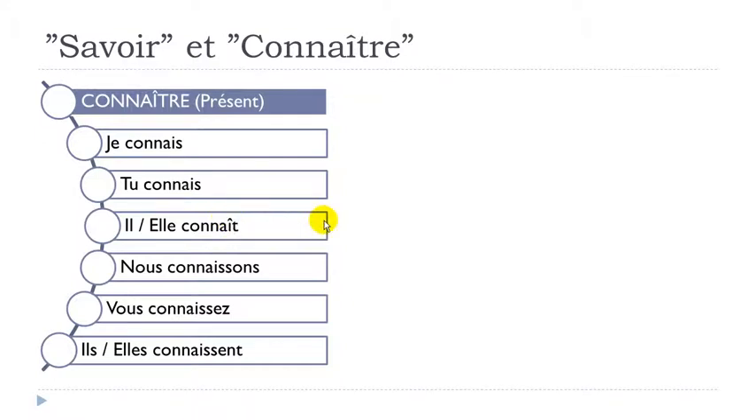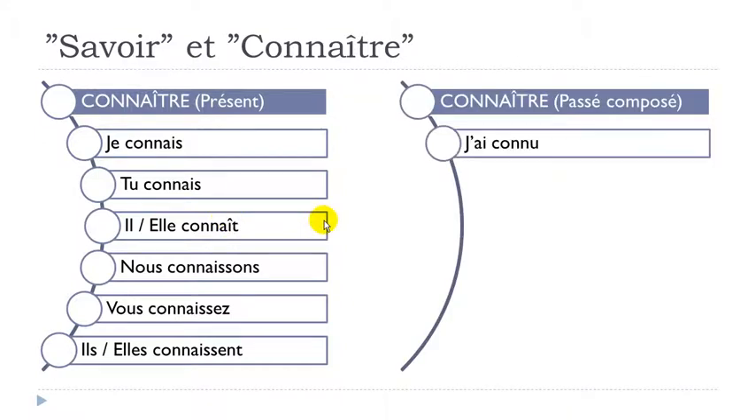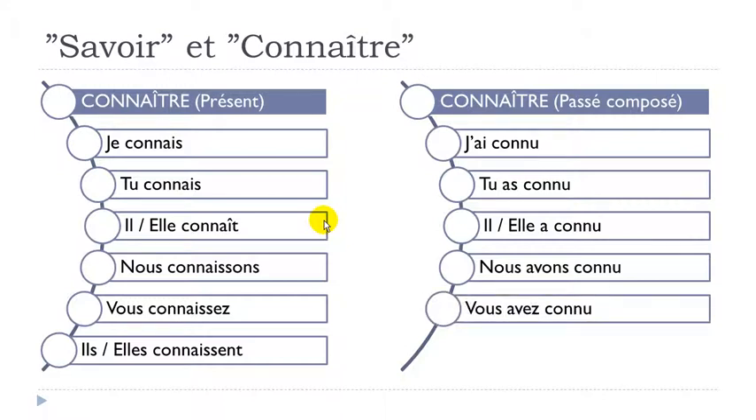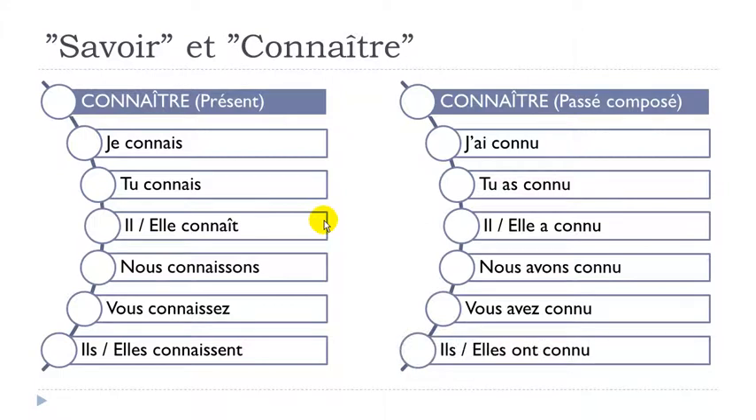Let's see how it goes for the passé composé form. J'ai connu, tu as connu, il a connu, elle a connu, nous avons connu, vous avez connu, ils ont connu, elles ont connu. Same rule: first avoir at the present form, then the participe passé form of connaître, which is connu. It goes everywhere for each person. J'ai connu, tu as connu, il a connu, elle a connu, nous avons connu, vous avez connu, ils ont connu, elles ont connu.